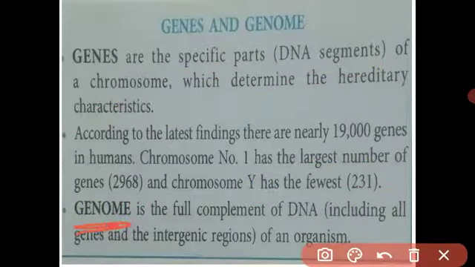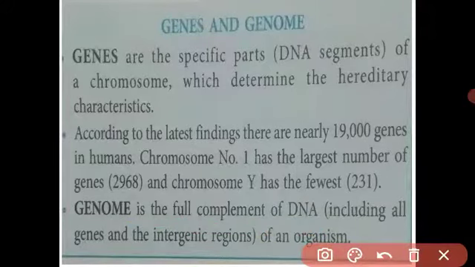And what is meant by genome? We have seen the cell has a nucleus. The nucleus contains chromatin threads, and when the cell goes into cell division, these chromatin threads condense and convert into chromosomes.